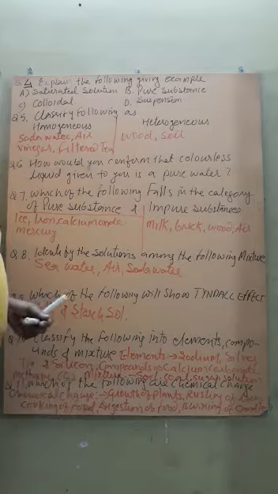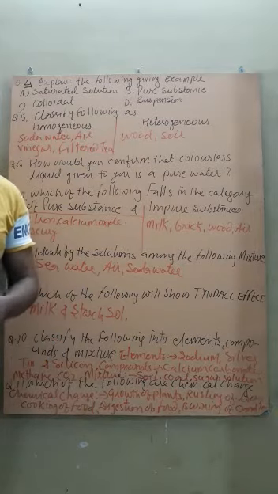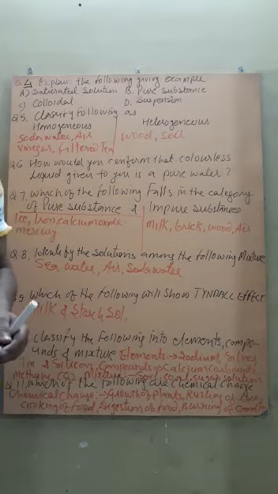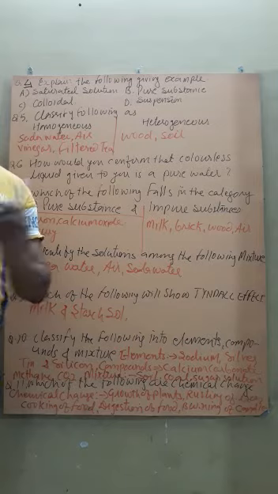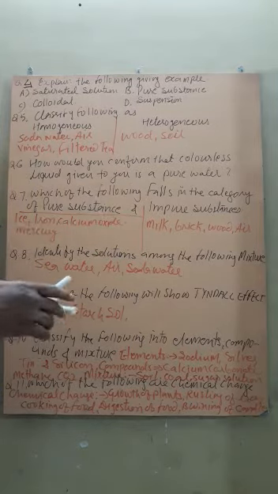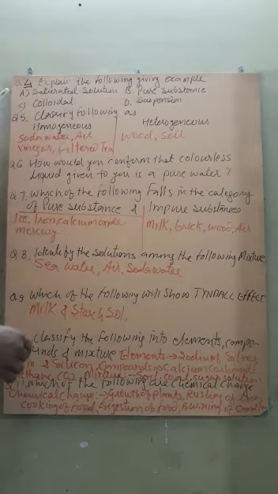Pure substance. What is its composition? A substance having only one type of property. That is, each and every part of that substance has the same properties. Such substances are called pure substances, like elements and compounds.